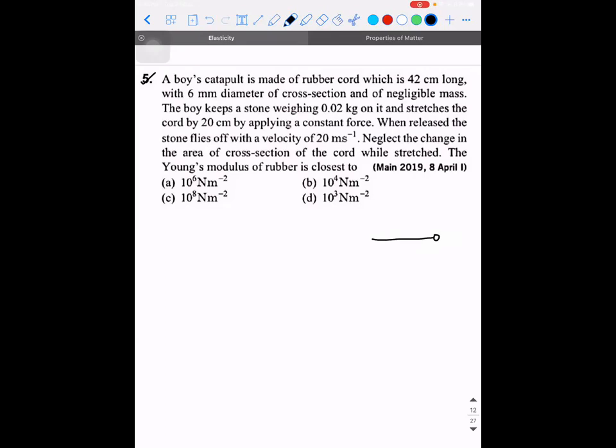Potential energy. It's the elastic potential energy. That is what is getting converted to the kinetic energy. That's it. Perfect. So we're going to apply the same thing. The physics that I'm able to see in this problem is elastic potential energy is converted to kinetic energy. So how do I write the elastic potential energy? It is half kx square. Right? Is it not half kx square? So what is the elongation?